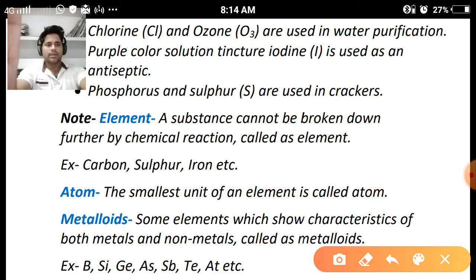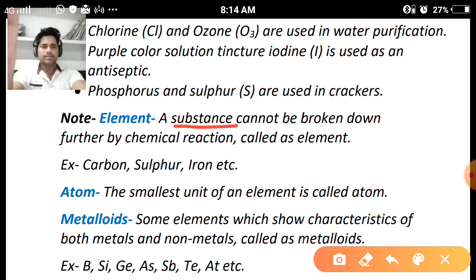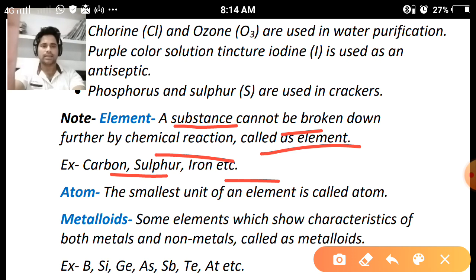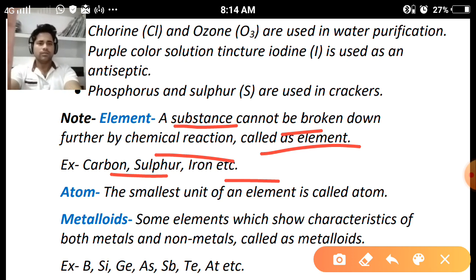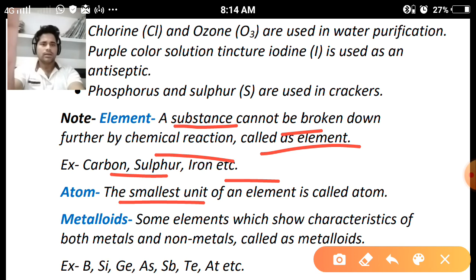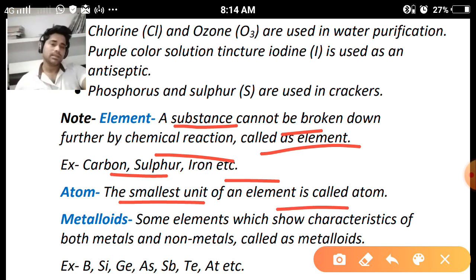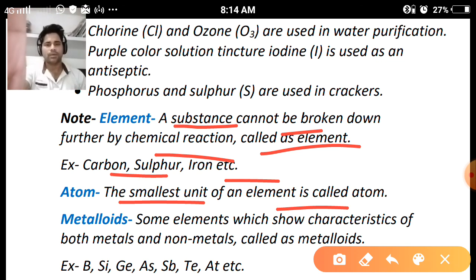A note is given on what elements are. An element is a substance that cannot be broken down further by any chemical reaction. It is the smallest portion of matter. Carbon, sulfur, and iron are elements. What is an atom? The smallest unit of an element is called an atom. It means the smallest part of an element where the electron, proton, and neutron reside. This is known as an atom.